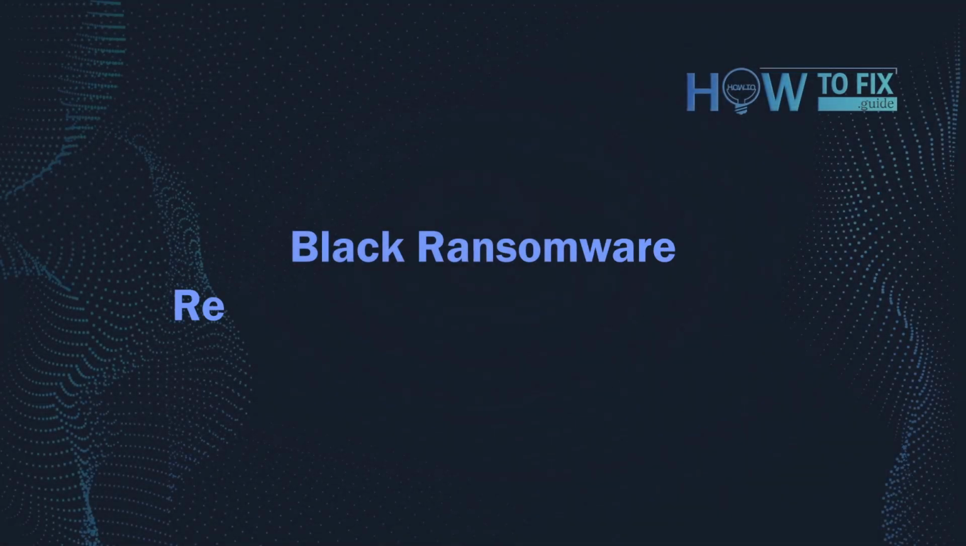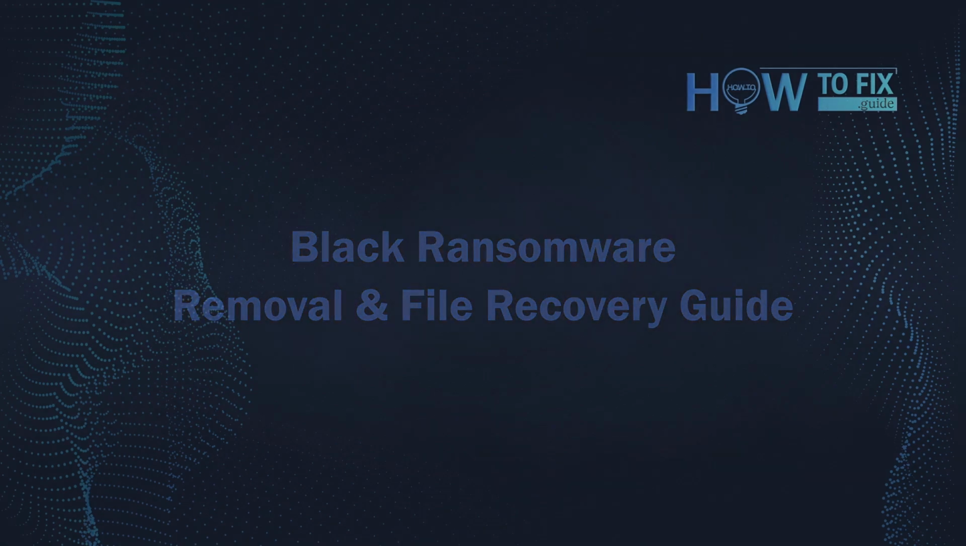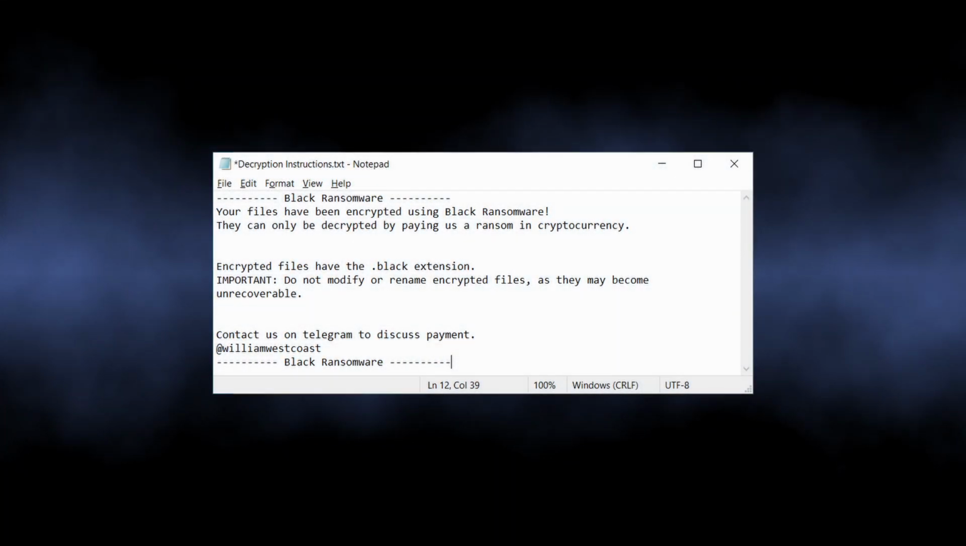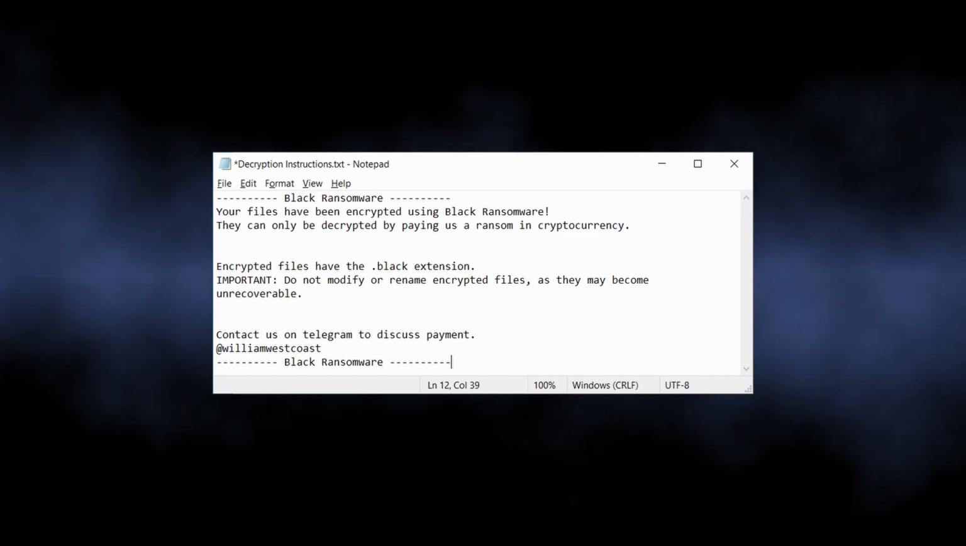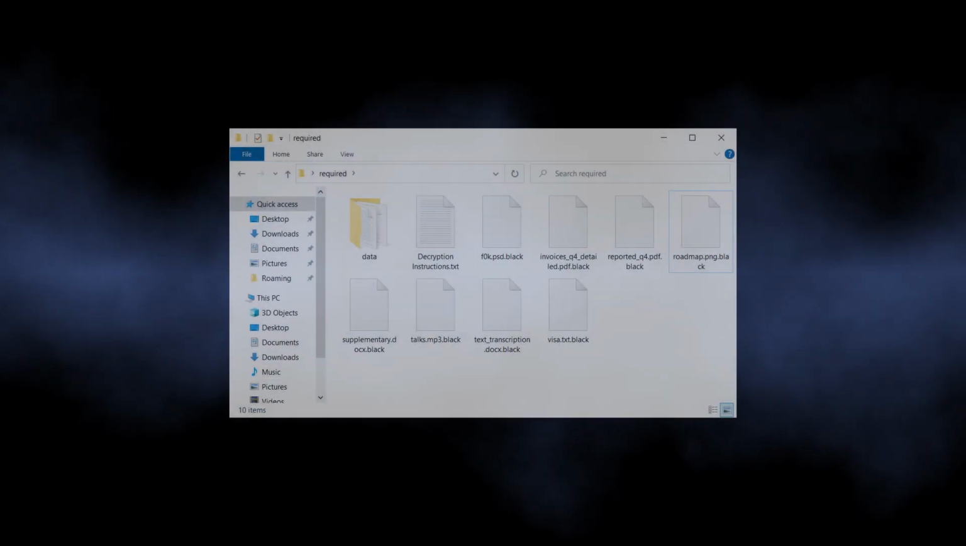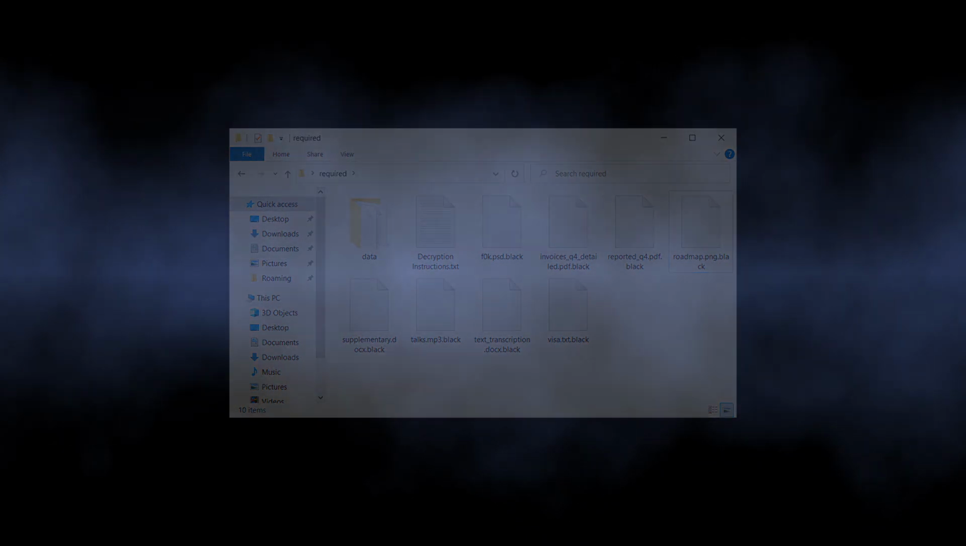In this video, I would like to explain how to remove Black Ransomware. It aims at users all around the world, asking to pay a ransom to a cryptocurrency wallet. The most noticeable sign of the attack is the appearance of a ransom note titled Decryption Instructions.txt, and all your photos, videos, documents, and stuff are having the black extension.